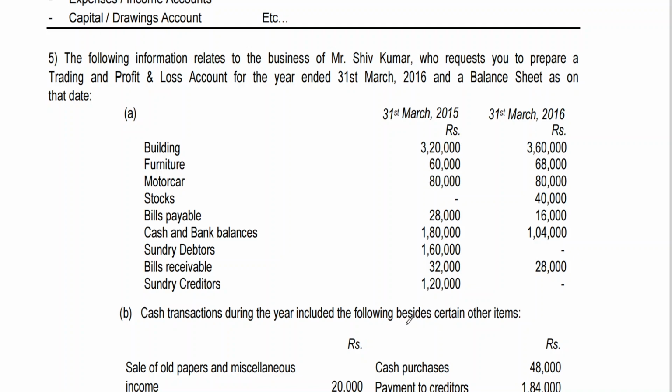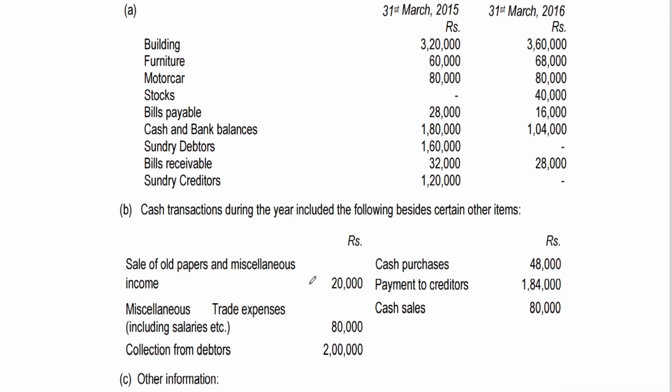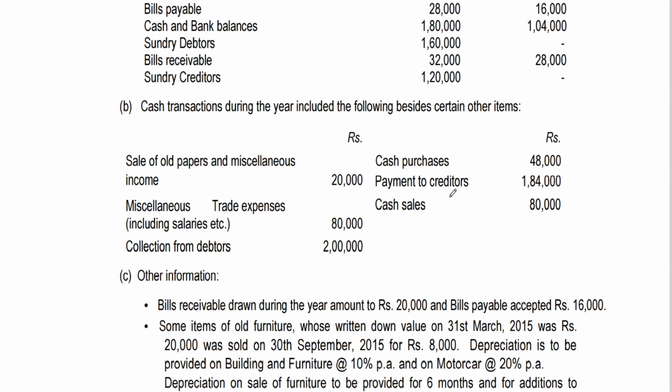Then, cash transactions during the year included the following, besides certain other items. When we talk about cash transactions, since we got the cash and bank balances, we need to go by that. Sale of old papers and miscellaneous income: you know where we need to take this. 20,000 is given. Miscellaneous trade expenses, including salaries, and collection from debtors and payment to creditors. I think these two pieces of information are sufficient for us to prepare the debtors account and creditors account. But we need only credit sales and credit purchases. If I can get those two, we can find out the debtors account closing balance and the creditors account closing balance also.